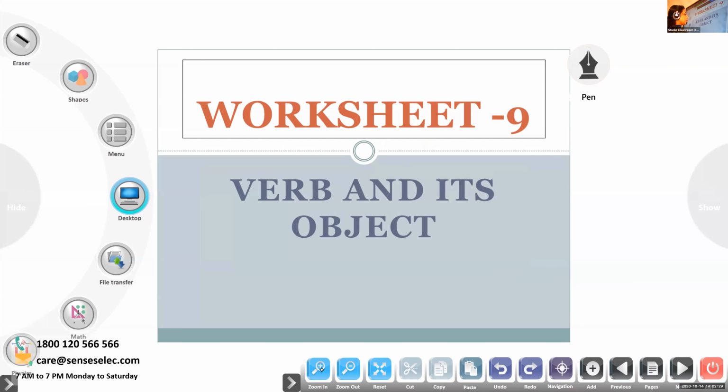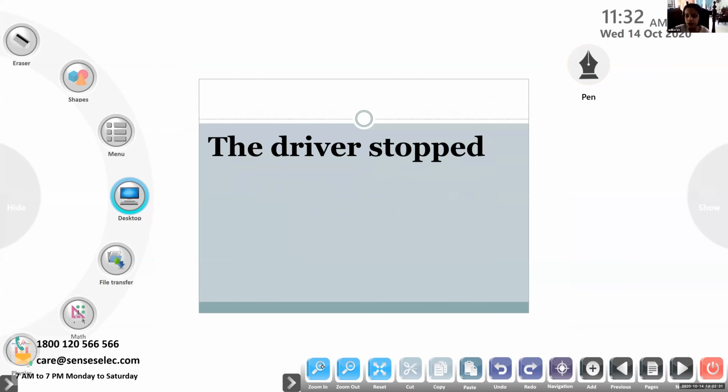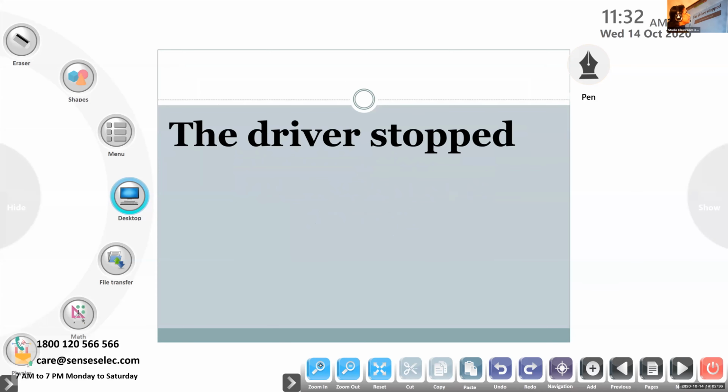Okay, so let's move on to it. All of you keep your books down. Don't open your books. Here, who can read the sentence for me? Yes, Abhinav Krishna, can you read this sentence? The driver stopped. Don't you see the sentence as incomplete, children? Only Abhinav Krishna will open. Where is Abhinav Krishna?